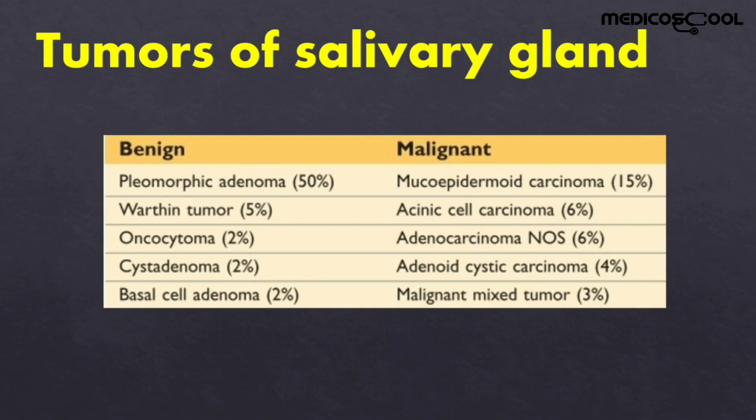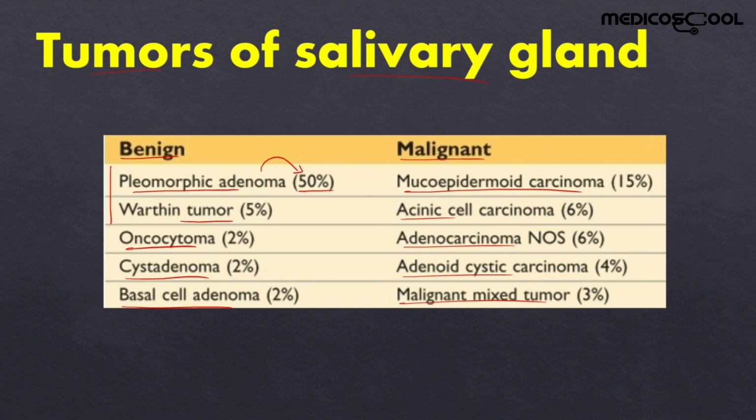Bismillahirrahmanirrahim. So today we are going to study about the tumors of salivary gland. The tumors of salivary gland can be divided into two types, the benign and the malignant tumor. The benign tumor consists of pleomorphic adenoma, which constitutes about 50% of the tumors, the Warthin tumor, the oncocytoma, cyst adenoma, and basal cell adenoma. The malignant tumor consists of mucoepidermoid carcinoma, acinic cell carcinoma, adenocarcinoma, adenoid cystic carcinoma, and the malignant mixed tumors.